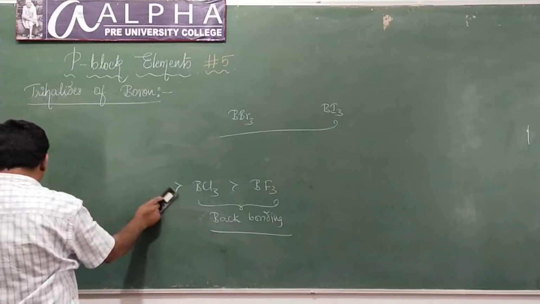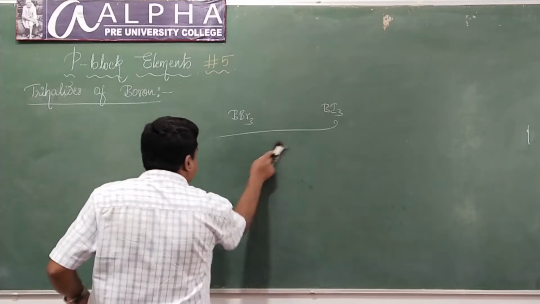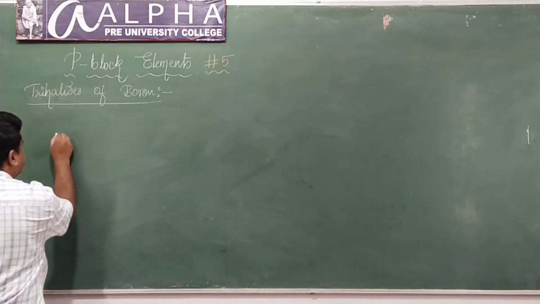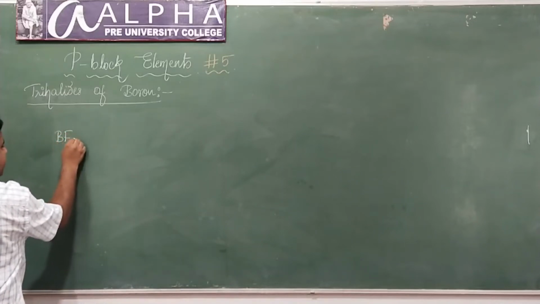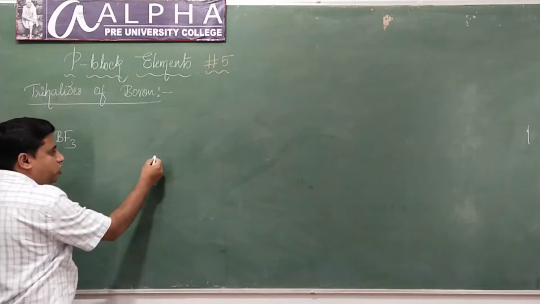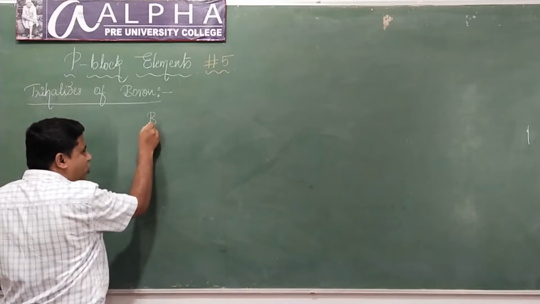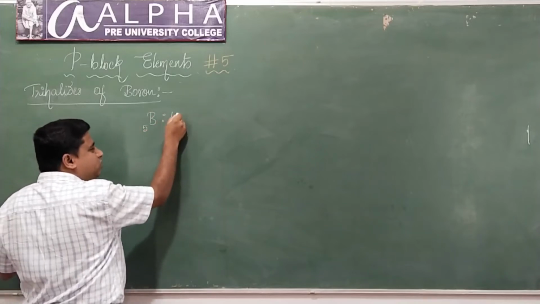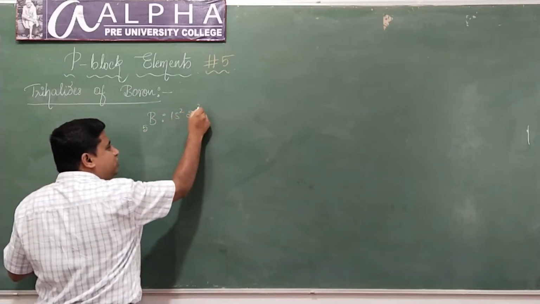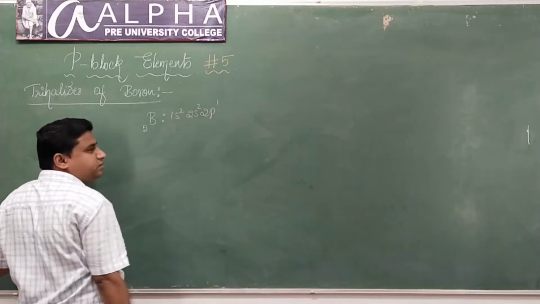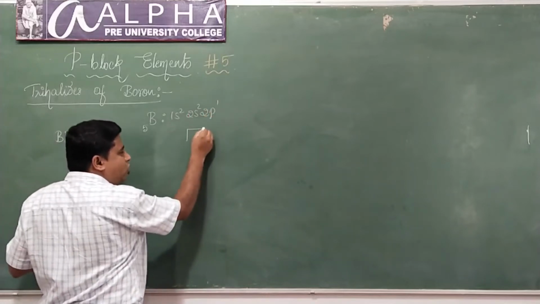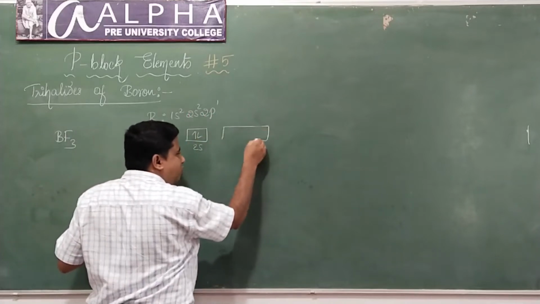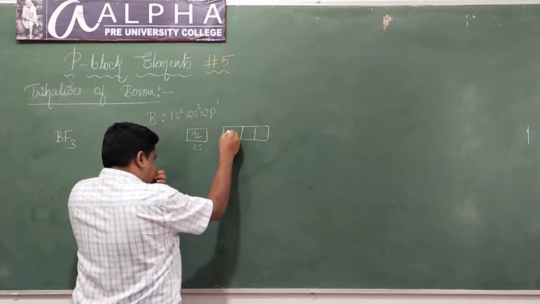Now if I consider boron trifluoride, BF3, understand this point. Look at the atomic number of boron. What is the atomic number of boron? It's 5. What is its electronic configuration? 1s2, 2s2, 2p1, isn't it? So in the 2s orbital, there are 2 electrons, and in the 2p orbital there is 1 electron, correct?